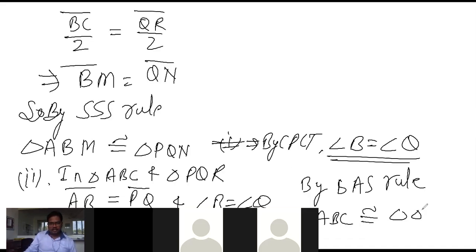So triangle ABC is congruent to triangle PQR. So this is second part over.